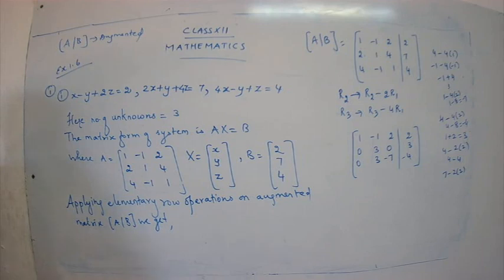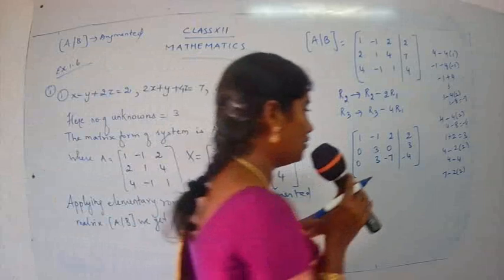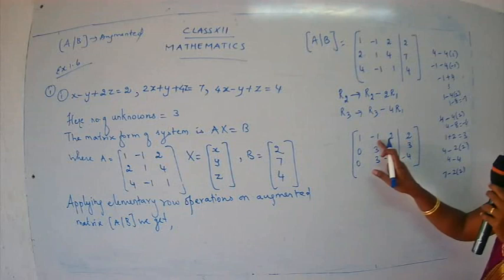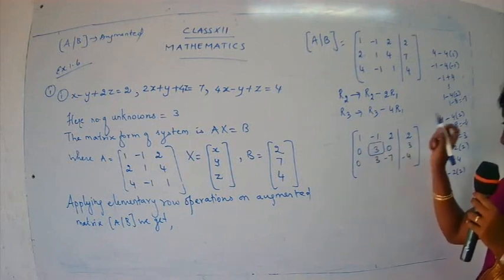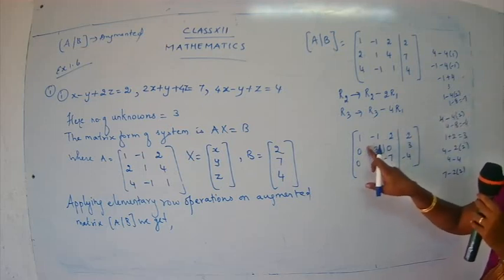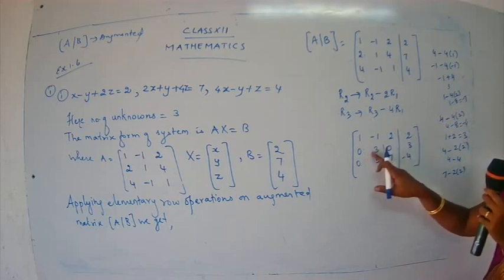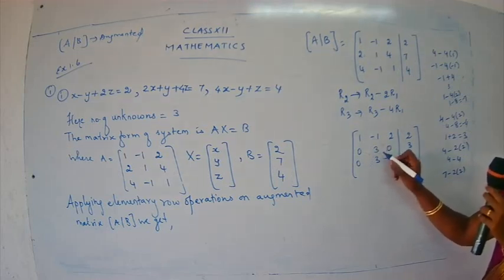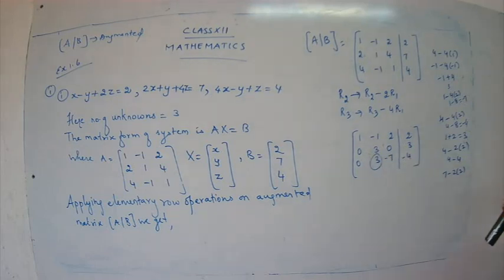The next thing is we have come to R2, that is, leave the first row. We are not worried about our first row now. We are going to focus on the second row. Now in the second row, we have to see the first non-zero element. The first element is 0, I agree, but now you have to focus on the first non-zero. Which is the non-zero element over here? It's 3. So what we have to do? We have to make the element below 3 as 0.